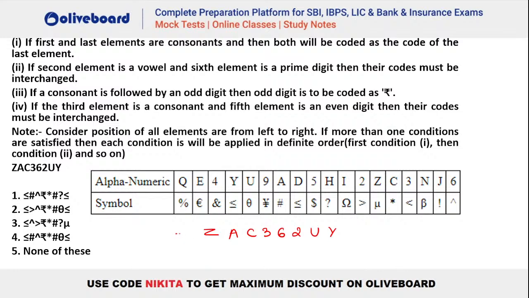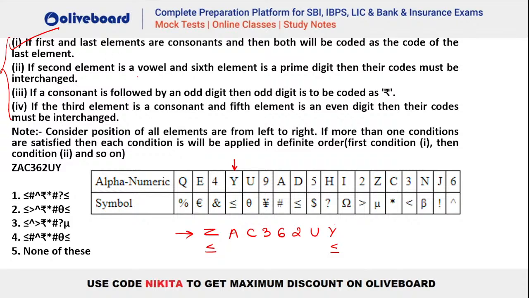So you can see that this is the one that we need to code, and we will have to see which of the following rules is applicable here. First rule, if the first and last elements are consonants, you can see yes, that is true here. Then both the codes will be coded as the code of the last element. What is the last element? That is your y. So what is y's code? That is your less than equal to. So we will have a less than equal to here and a less than equal to here.